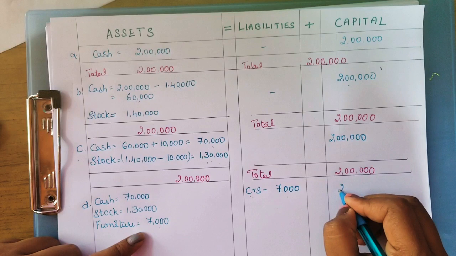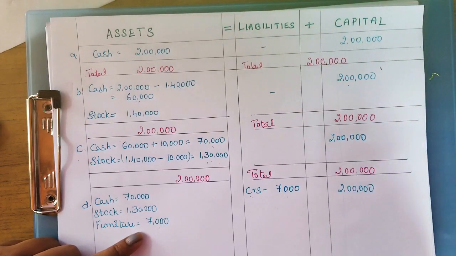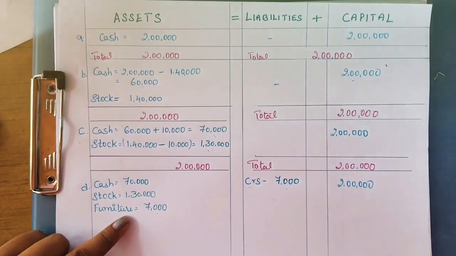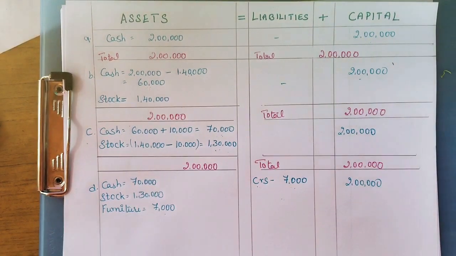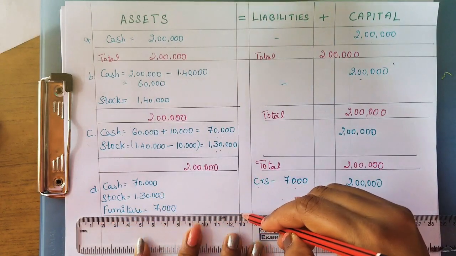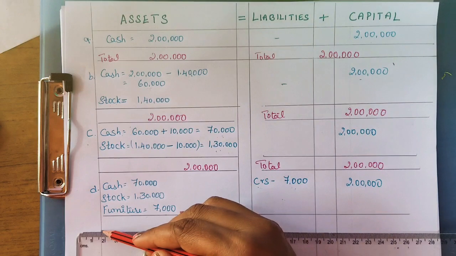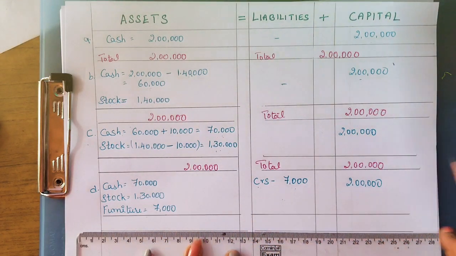Again here, capital is 2 lakhs, as it is. There is no change in capital. Now let's see the total. So total we have to do, it will change. Since furniture has been introduced, it will be changing. Okay. Let's see the total.